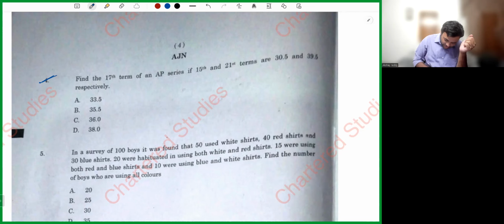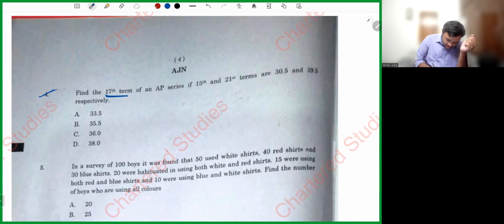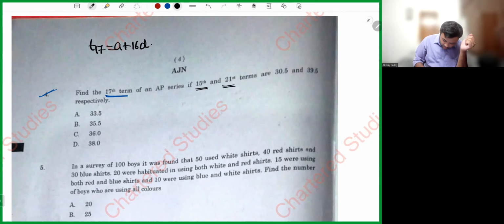Okay, let's see. Find the 17th term in AP. What is the formula for the 17th term? T17 is equal to A plus 16D. Right? T17 is equal to A plus 16D is the 17th term. Now, T15 is given, T21 is given. He is asking T17. T15 is given as 30.5. T21 is given as 39.5.